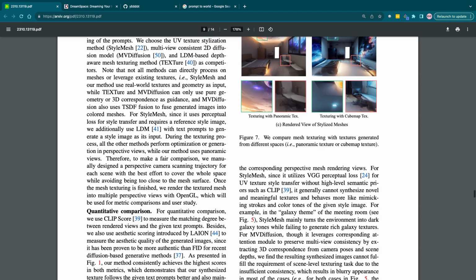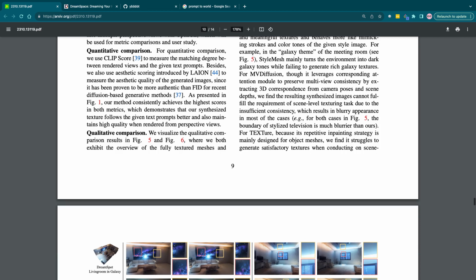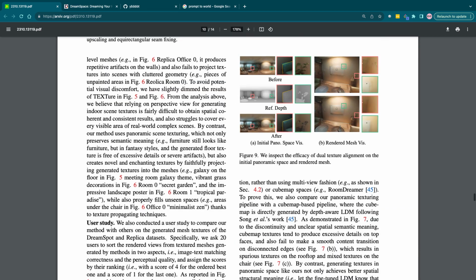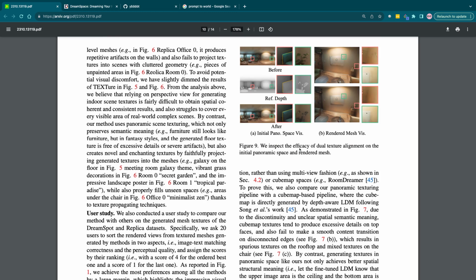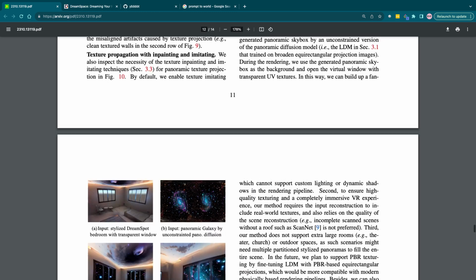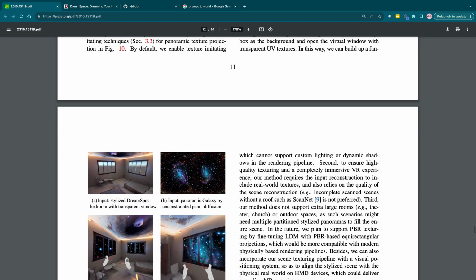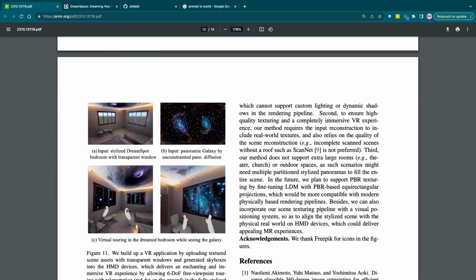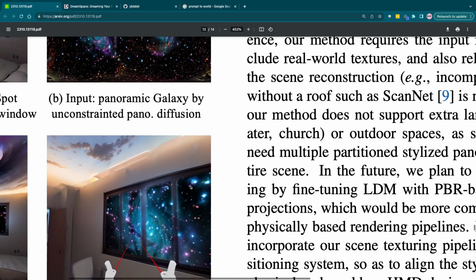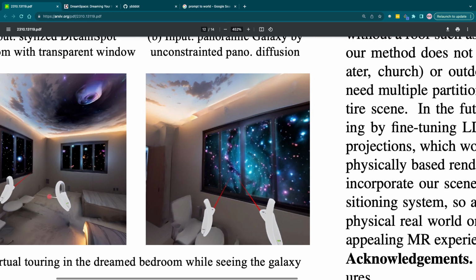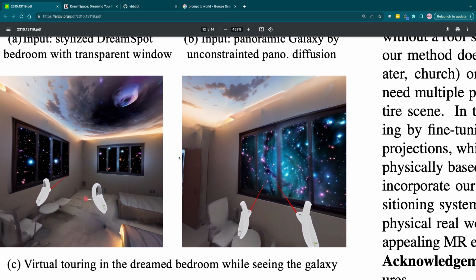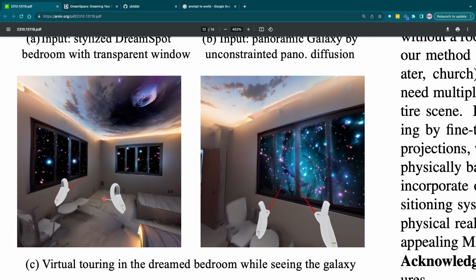Dude, they added a black hole in the roof. The whole room is just in space.